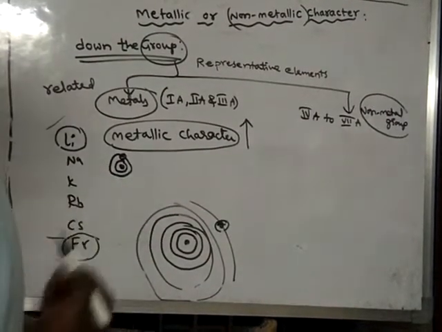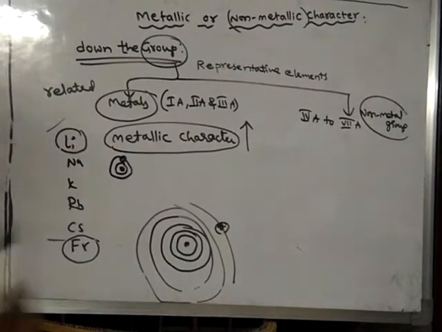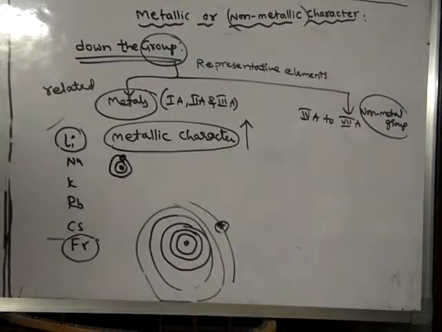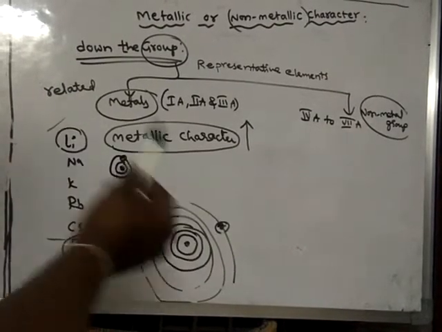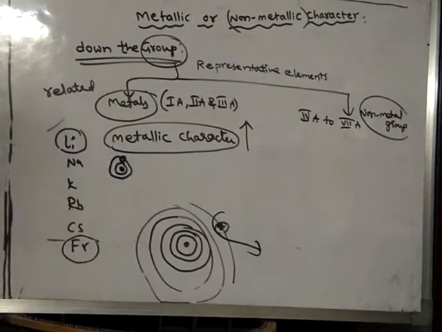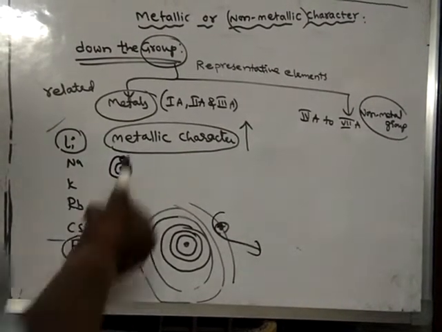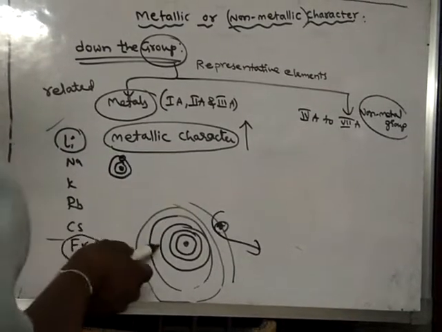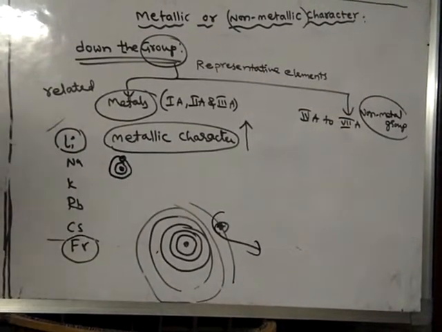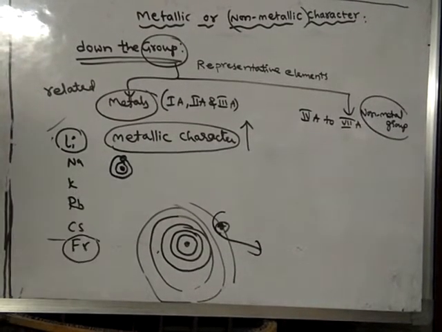So which atom can lose an electron easily? Since the electron is far away, it can be lost easily. Losing of electrons means electropositive nature or metallic nature. So the metallic nature of francium is more, because it loses an electron easily, whereas lithium's metallic nature is less.